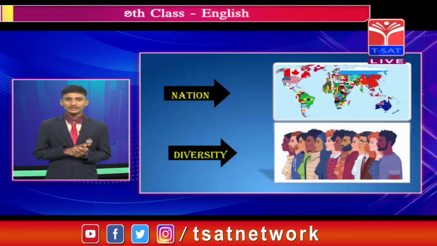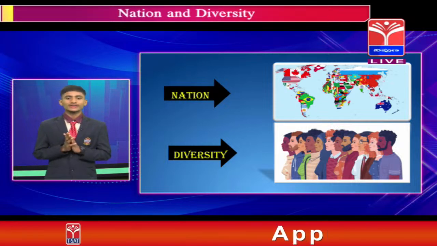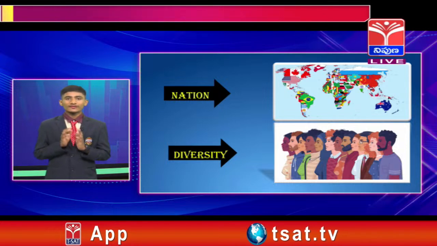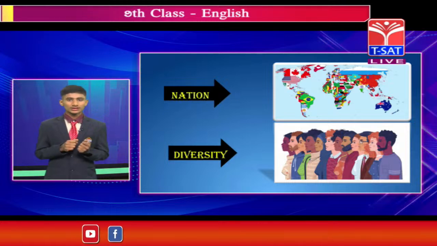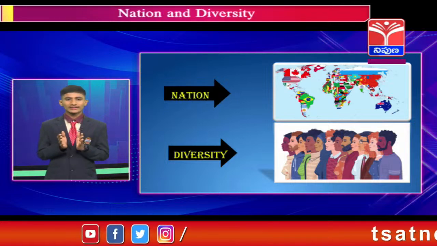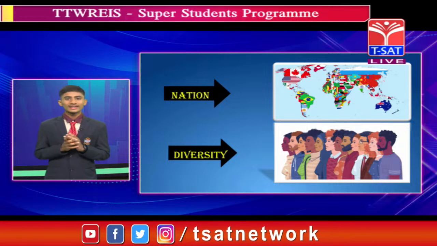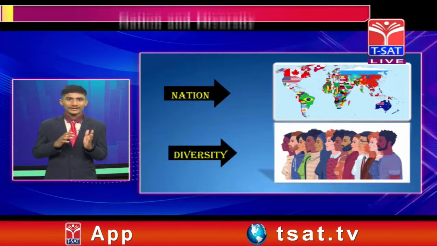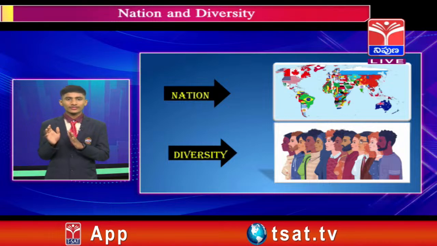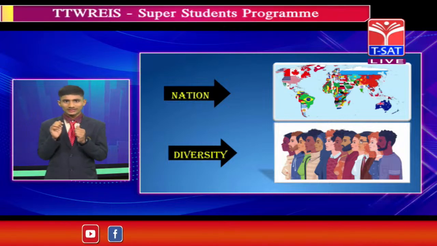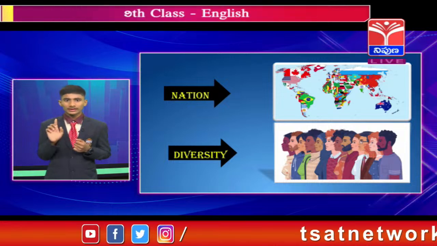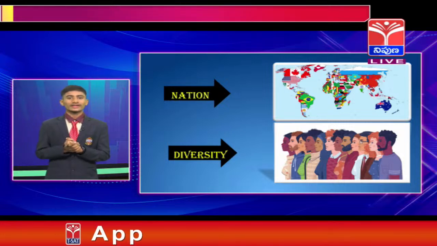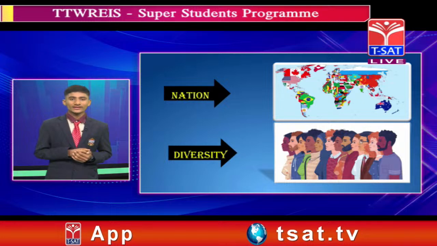Next, observe the second picture. What do you observe in the second picture? There are many human beings standing. Their faces, colors, shapes, positions, dressing styles, all are different. They are all human beings, but they are all different. They wear different kinds of dresses, and their colors and positions are also different. That is what diversity means.